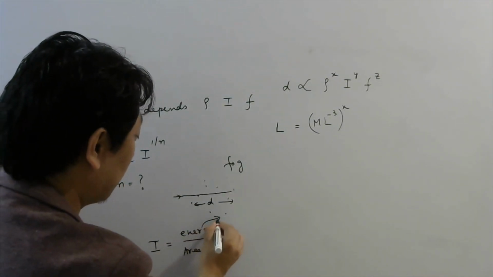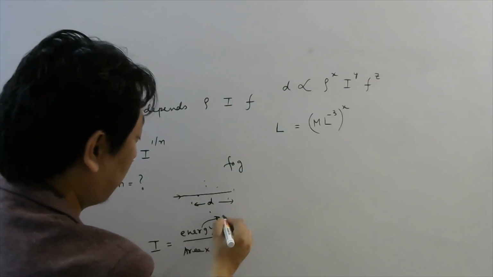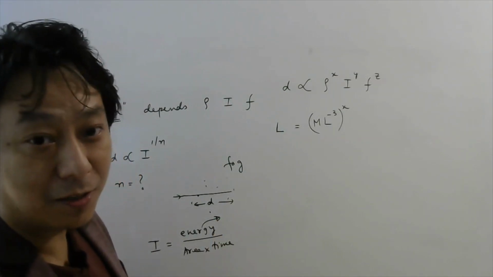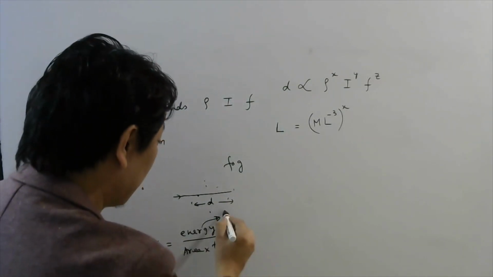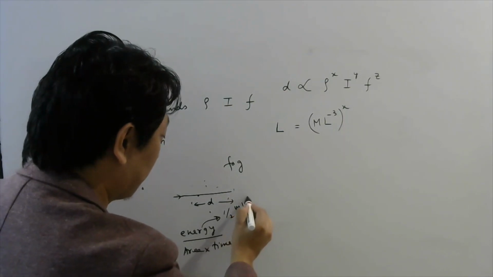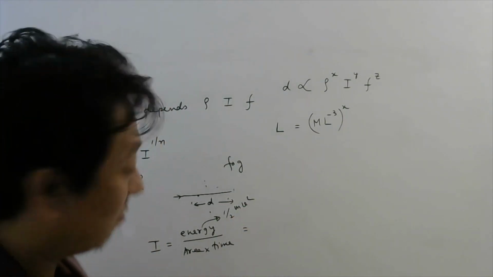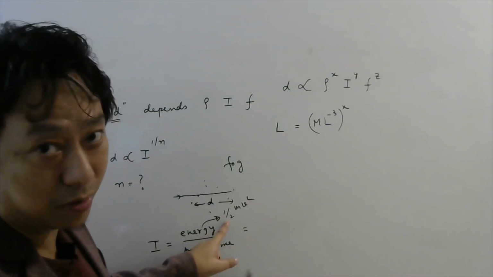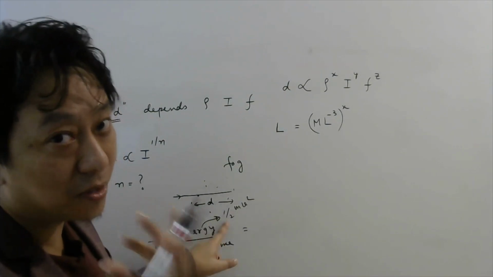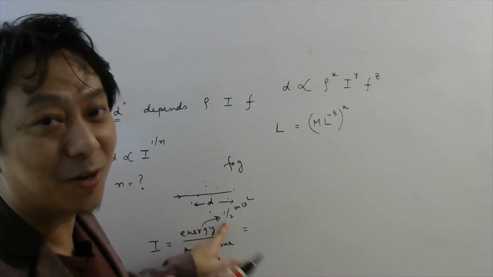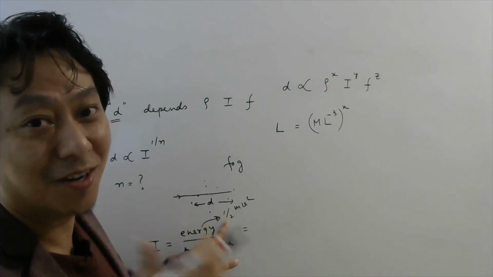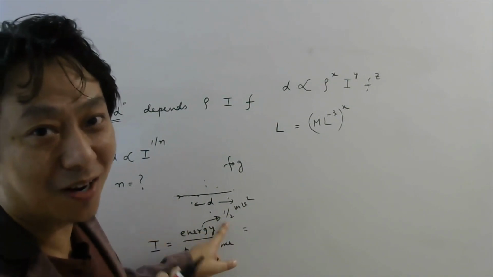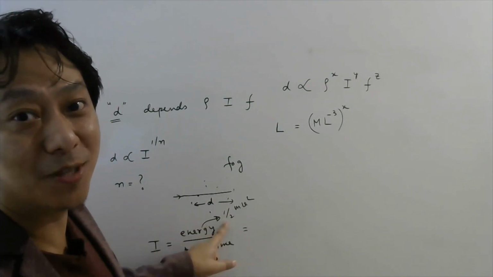Energy can be further found from the kinetic energy formula, half mv square. So let's write the dimensions. Energy dimension: half is a pure number, and pure numbers do not have dimensions. When you studied 1, 2, 3 in your nursery days or class 1, you didn't say 1 kg, 2 kg, 3 kg.